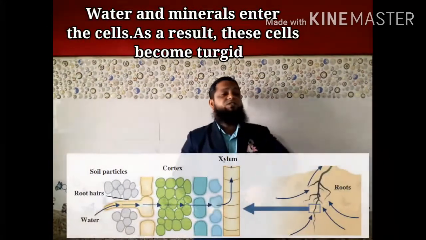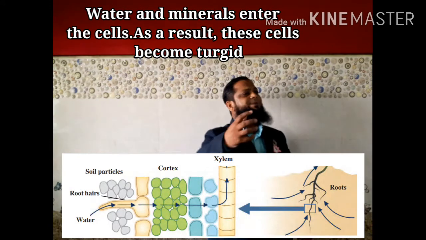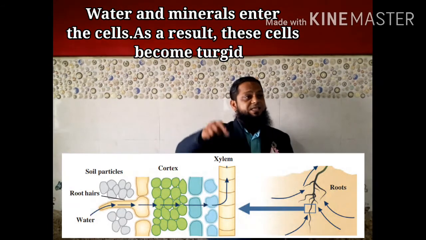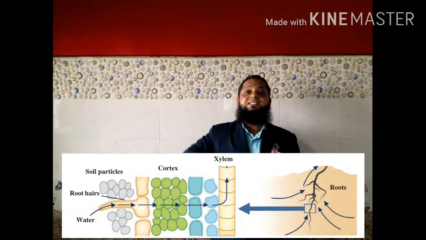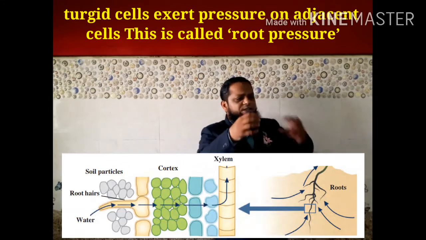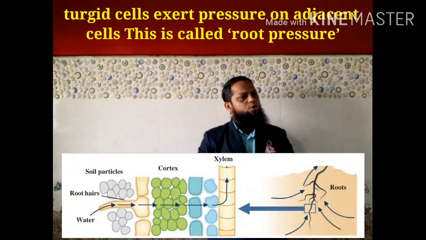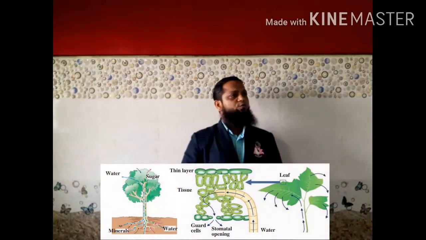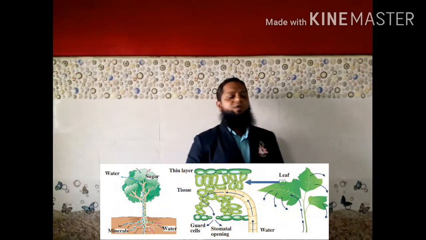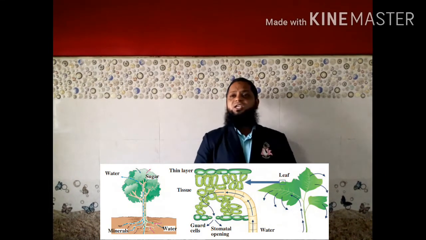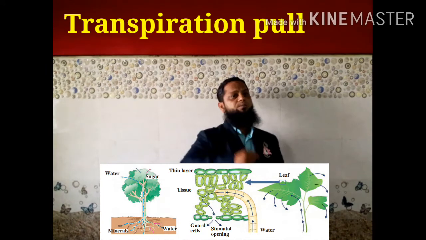As a result of this, cells become turgid. These turgid cells exert pressure on the adjacent cells. This is called root pressure. Observe the figure. With the help of this figure, we are going to learn about transpiration.